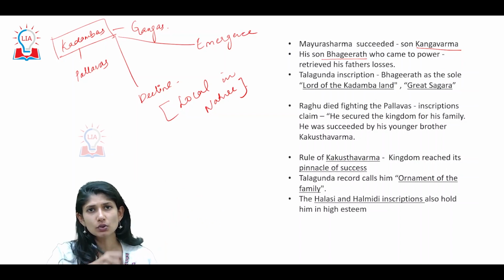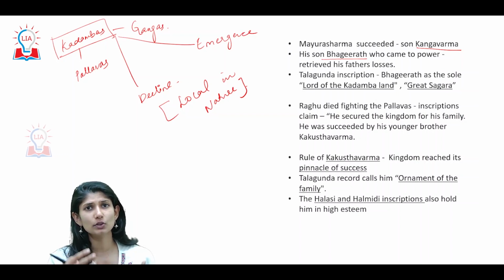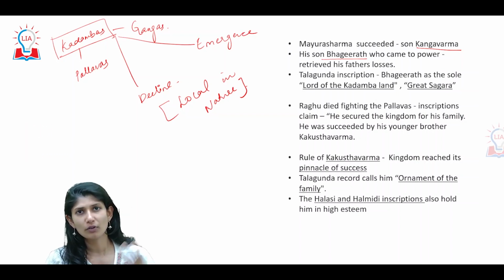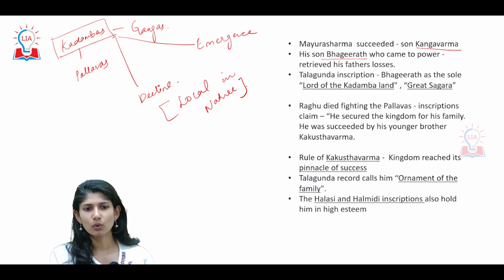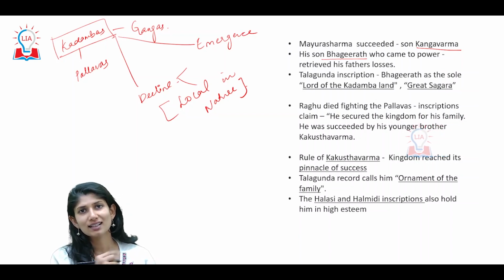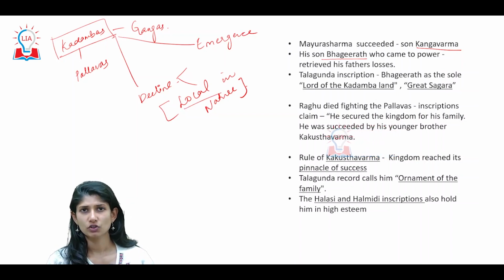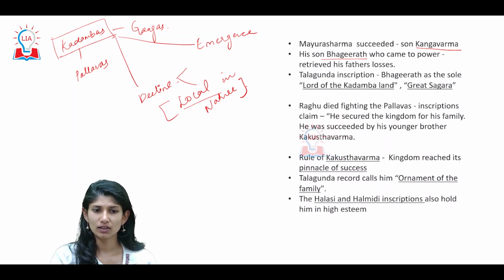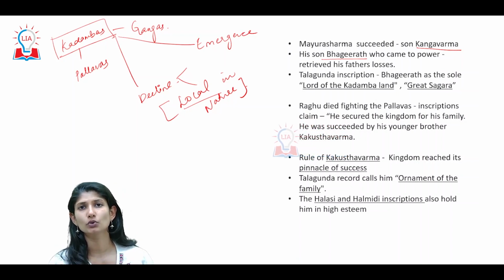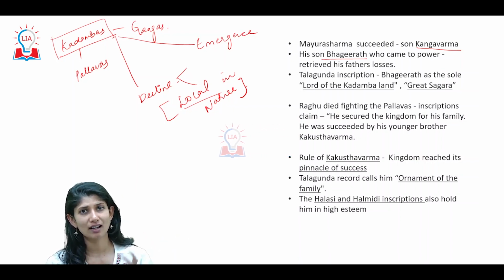The decline was due to political fighting within the kingdom, and second, the contemporaries grew powerful. So the decline had two reasons: internal fighting, and the contemporaries gaining more power. Both the decline and the emergence were very local in nature. Even so, it created a huge change with respect to southern history, Dravida history, Kannada history, in the southern regions of India.